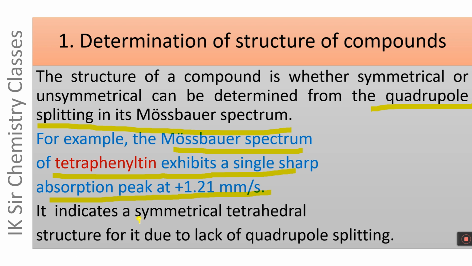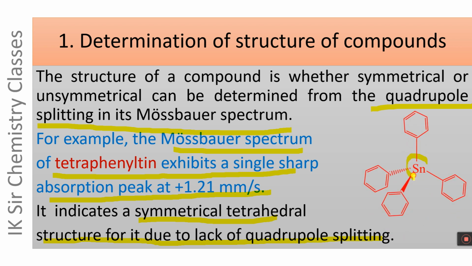It indicates a symmetrical tetrahedral structure for tetraphenyltin due to lack of quadrupole splitting. Accordingly, the structure of tetraphenyltin can be represented as follows. In this molecule, the tin atom is symmetrically and tetrahedrally surrounded by 4 phenyl groups, and there is no electric field gradient at the nucleus of Sn-119, and hence this compound does not exhibit quadrupole splitting in its Mössbauer spectrum.